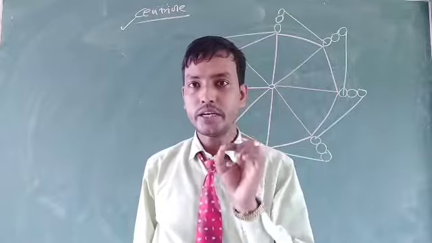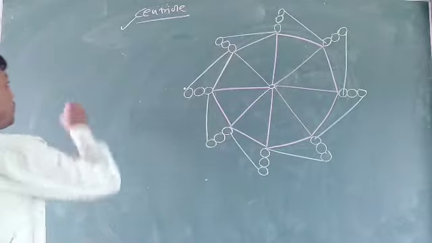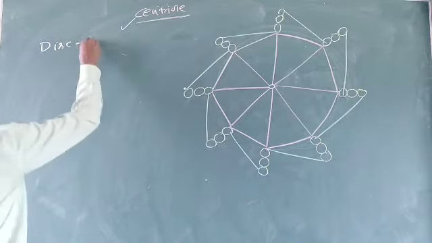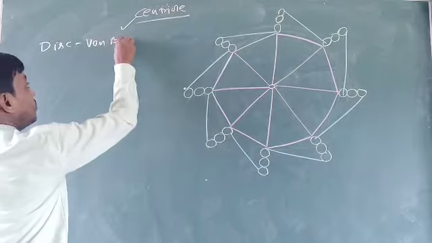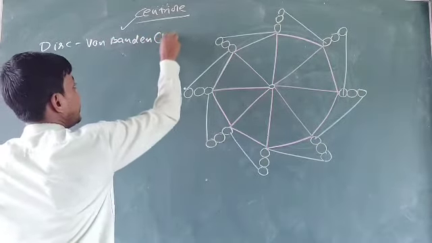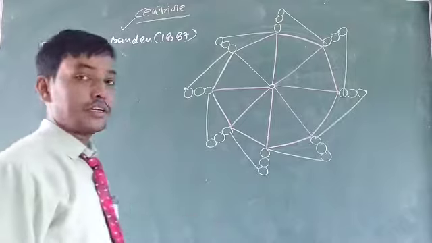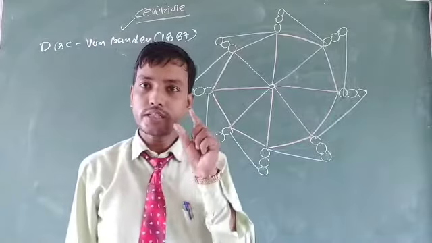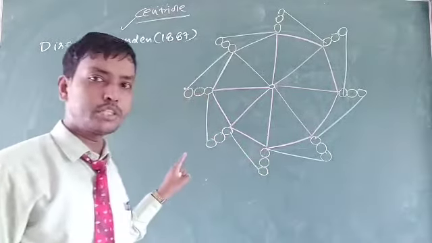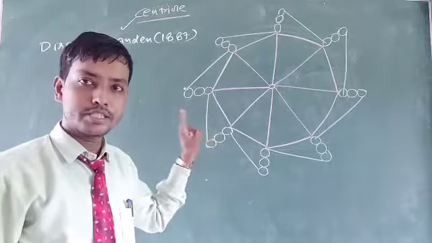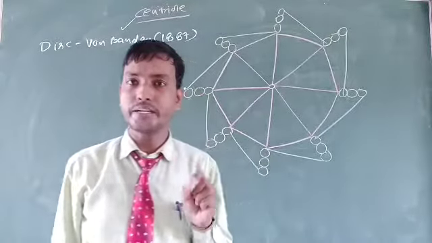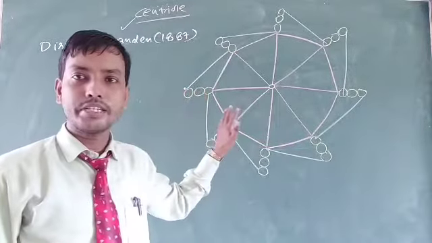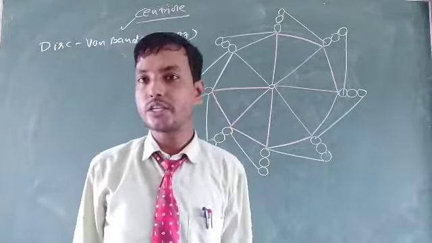First of all, you need to write about the discovery of centriole. Centriole was first discovered by von Bending in 1887. The diagram you have seen is actually the well popular model of centriole, that is the cart wheel structure, and you need to practice it because this is important for all competitive examinations like NEET, JIPMER, AIIMS, etc. This is the electron microscopic structure of centriole.